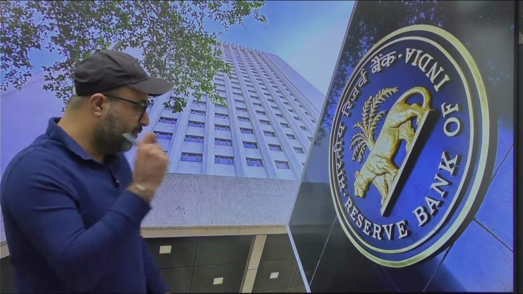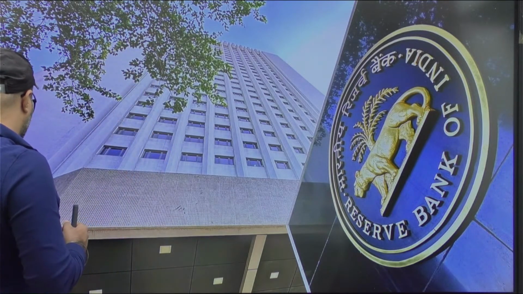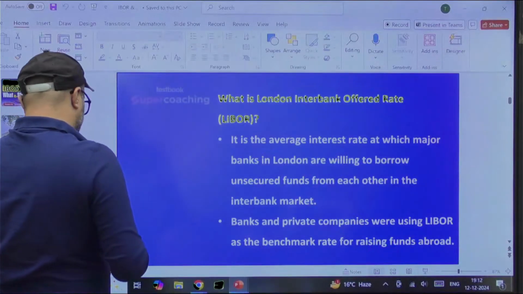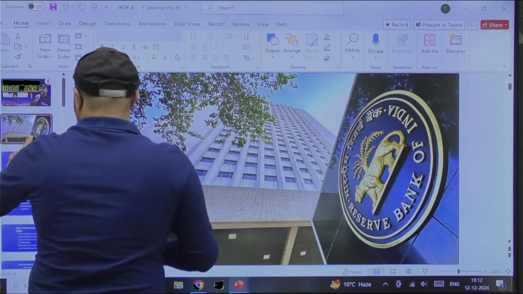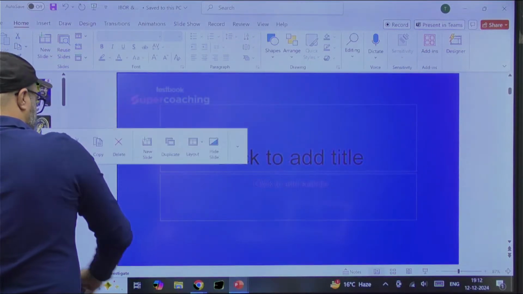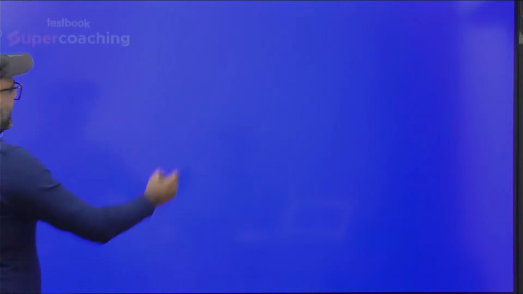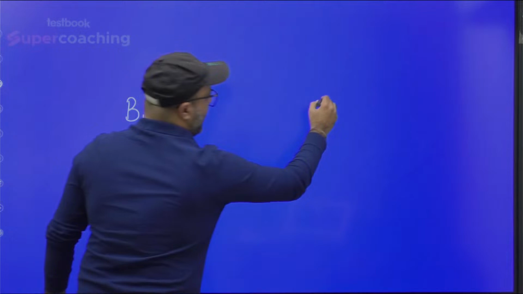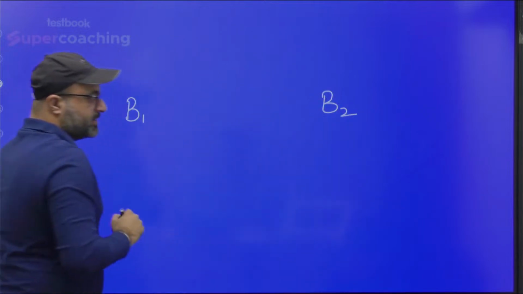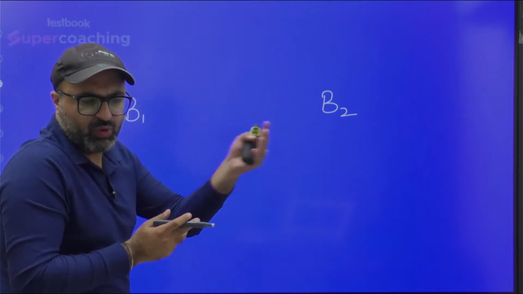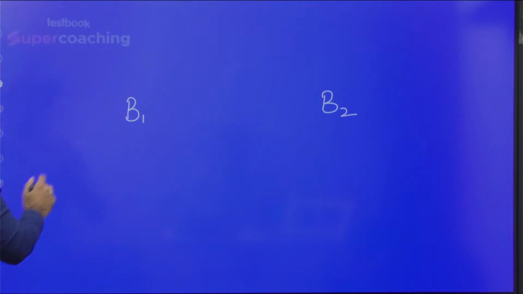The first point over here is, what is interbank offer rate? The moment I say interbank offer rate, the first thing that should come to mind is, what does it basically mean? Interbank offer rate basically means whenever two banks, let's say bank 1 and bank 2, are in need of funds, they can make their overnight settlements. How do they make the overnight settlements? What is the requirement? What is the benefit? Please pay attention. Guys, let's suppose this is a bank.